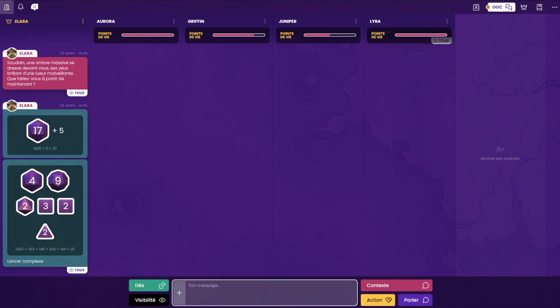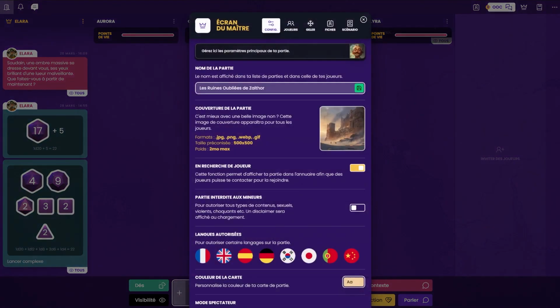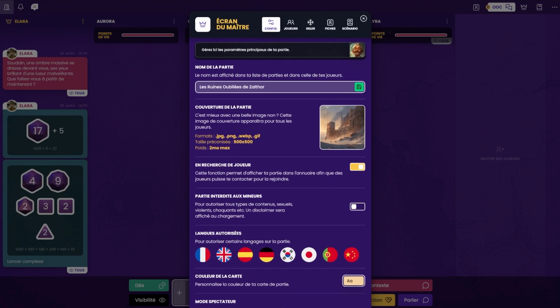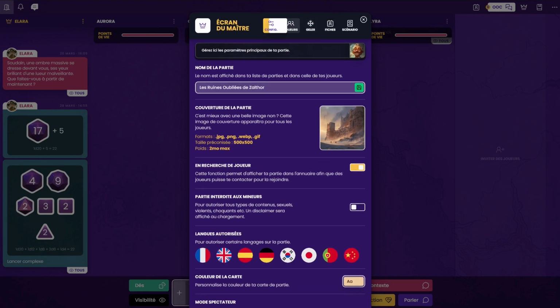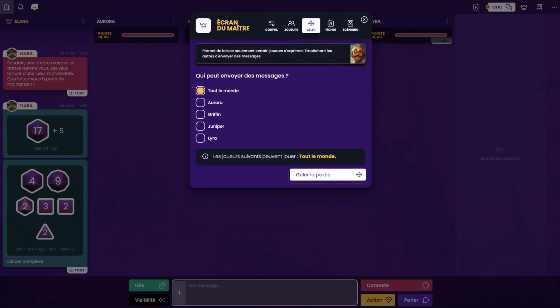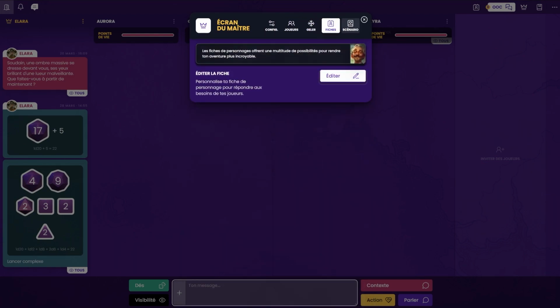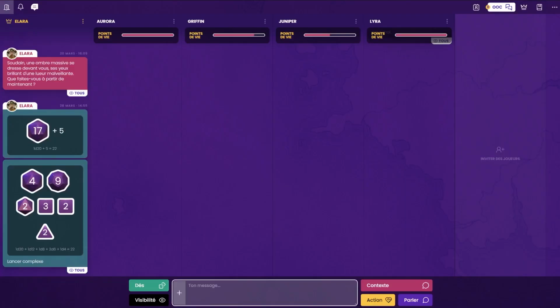The Game Master has many configuration options for their session available on their master screen. We won't have enough time to cover them all in these 5 minutes, but we'll come back to them in future 5-minute max. However, 2 main features deserve our attention. The first is the scenario function.